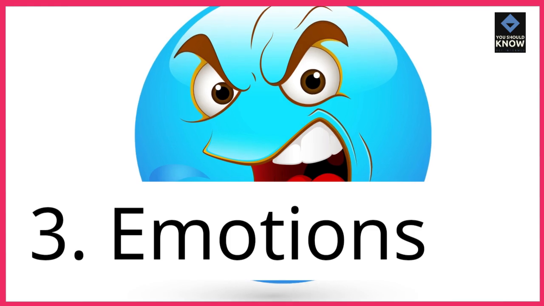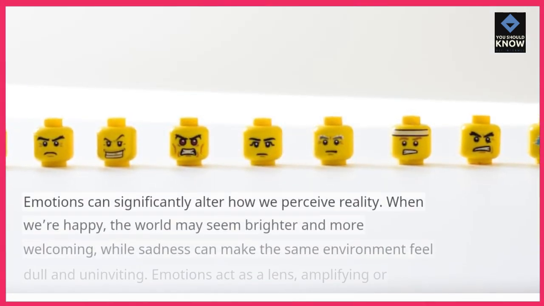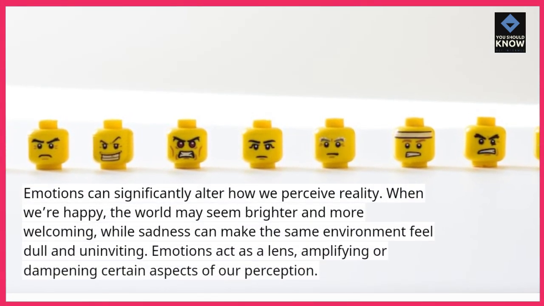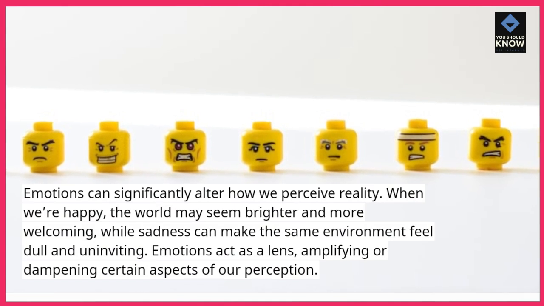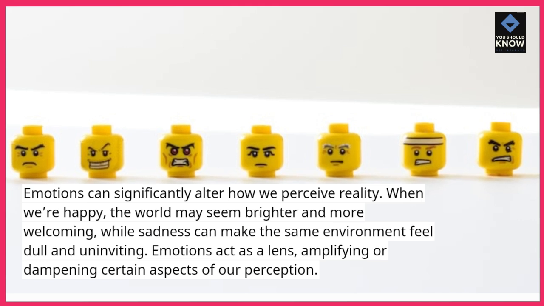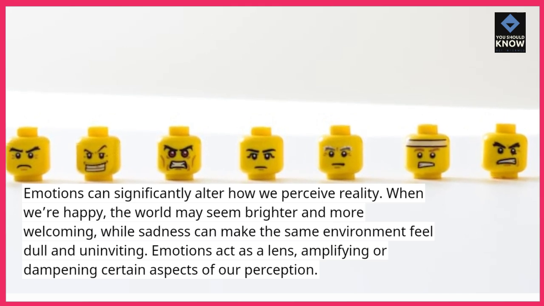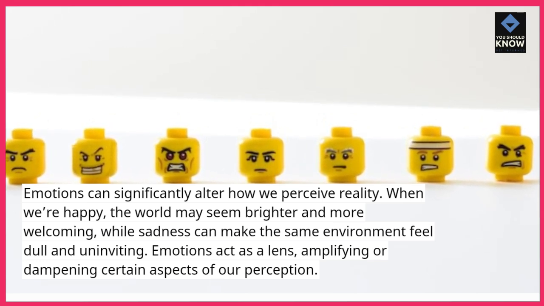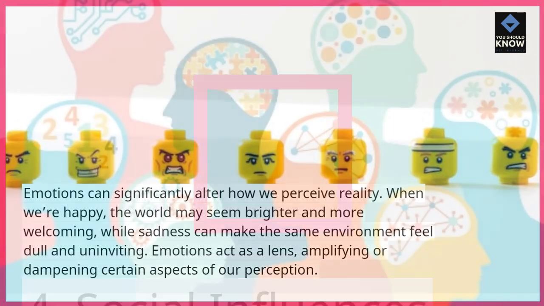3. Emotions. Emotions can significantly alter how we perceive reality. When we're happy, the world may seem brighter and more welcoming, while sadness can make the same environment feel dull and uninviting. Emotions act as a lens, amplifying or dampening certain aspects of our perception.